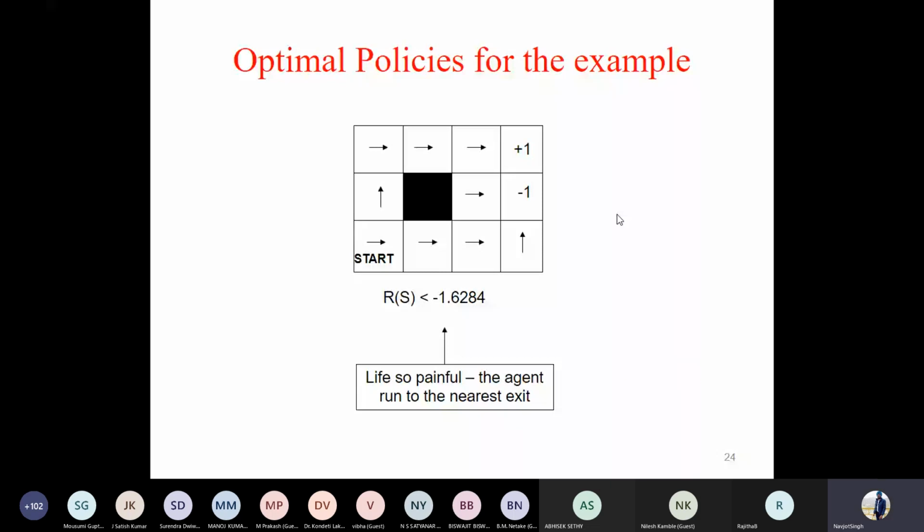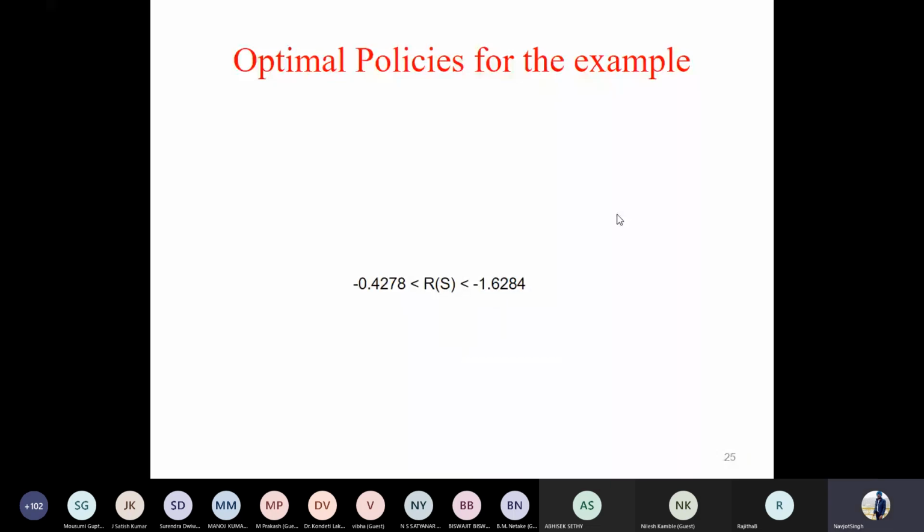I hope now the picture is clear, like how a reward is changing your policy. How should you decide your reward for a given problem? I hope now you are getting the idea. Moving ahead. Now what if again the reward is a little high, but not higher than that -1?